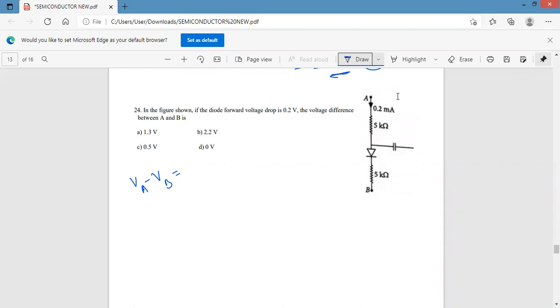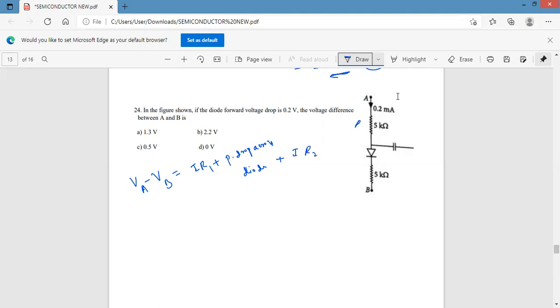The first one is I into R1, plus the potential drop across the diode, plus I into R2.